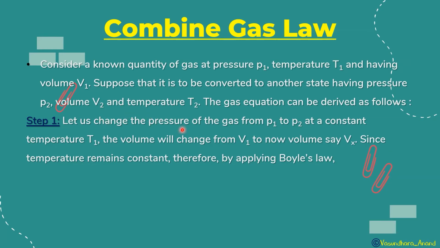Step 1: let the pressure of the gas change from P1 to P2 at constant temperature T1, and the volume will change from V1 to Vx. Since the temperature remains constant, by applying Boyle's law, P1 V1 is equal to P2 Vx. So Vx will be P1 V1 upon P2.